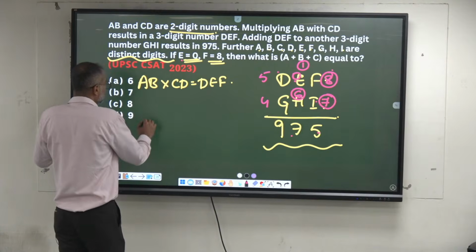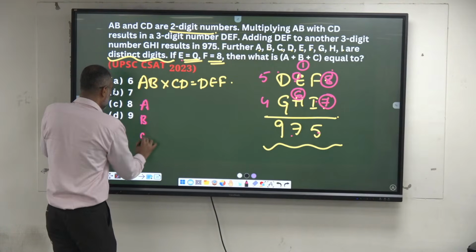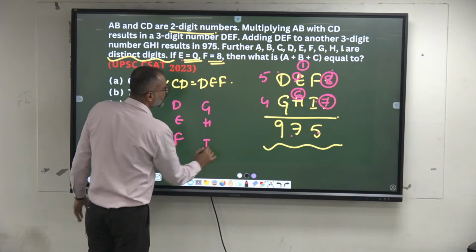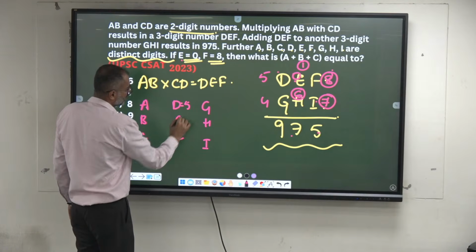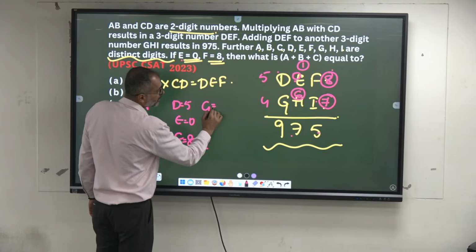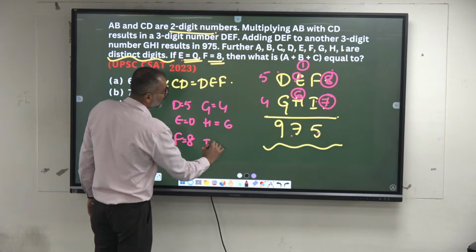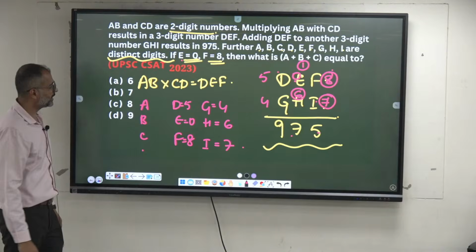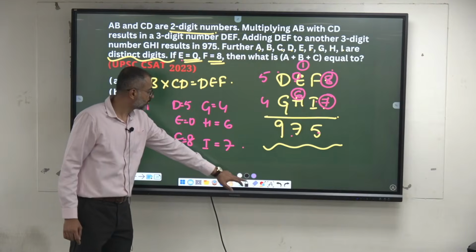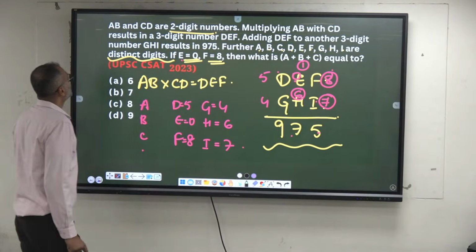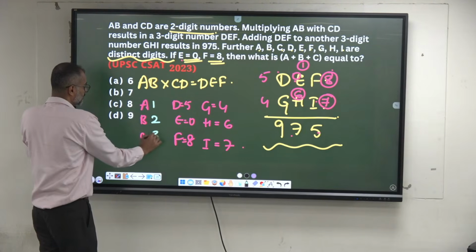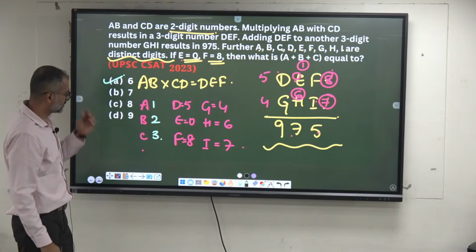Now, what is the value of D? A, B, C, D, E, F, G, H, I. D is equal to how much? 5. E is equal to 0. F is equal to 8. G is 4. H is 6. I is 7. Remaining 3 digits, which ones? 1, 2, 3. What is the sum? 6. In any form they can be.